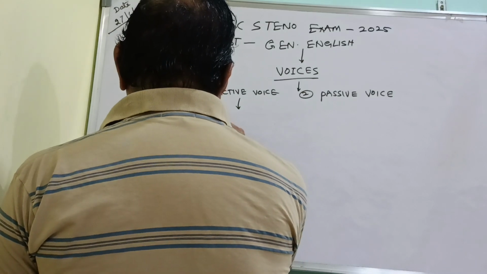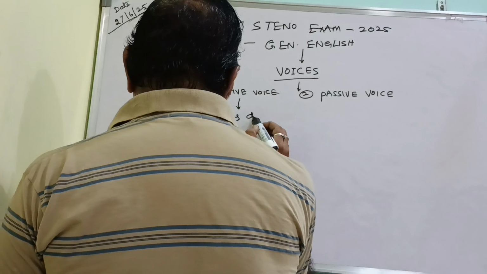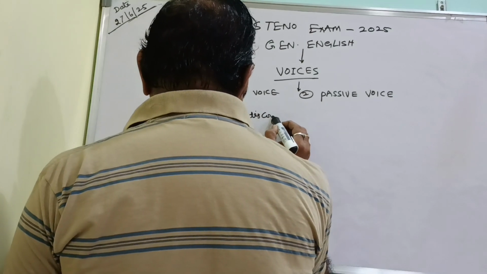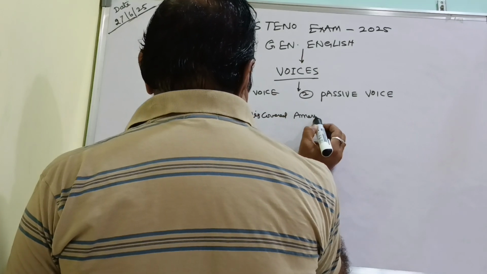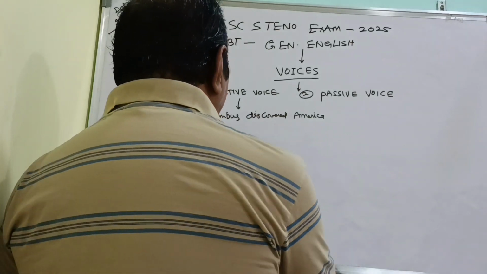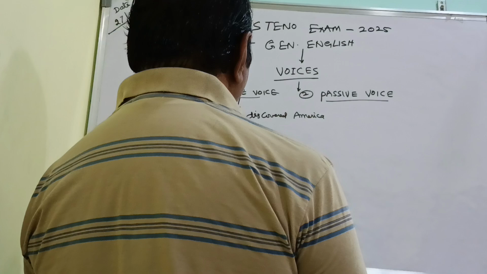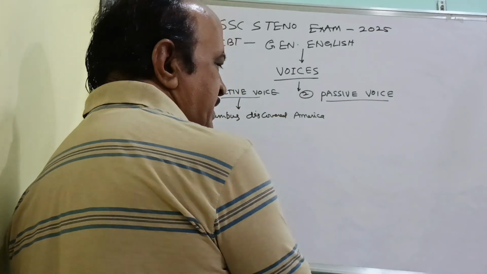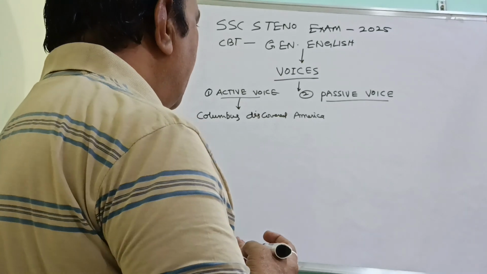Columbus discovered America. Right? Here what has happened? Active voice and passive voice. See, Columbus is a scientist. He is an inventor. He has discovered America.